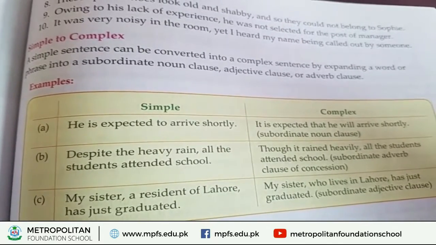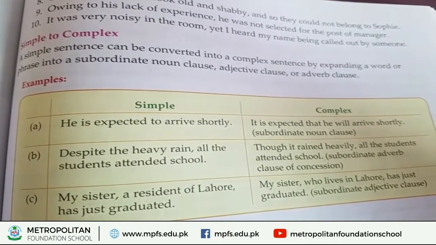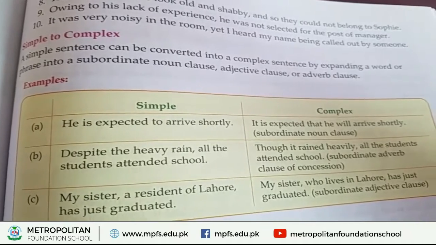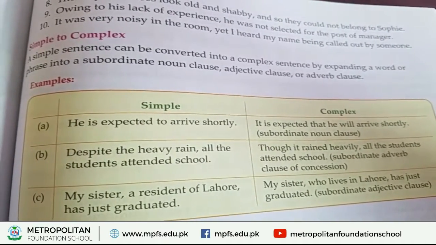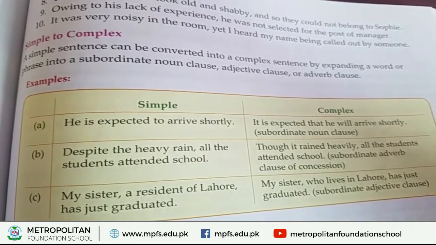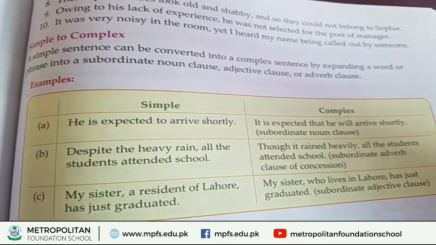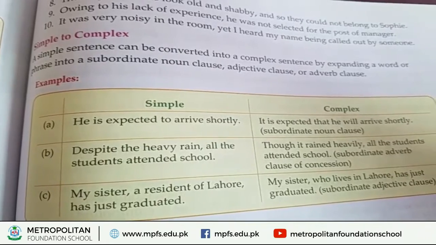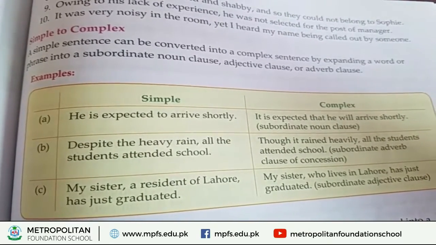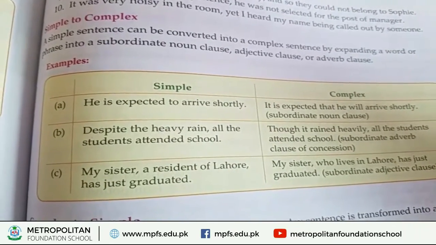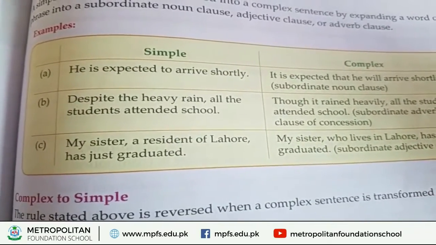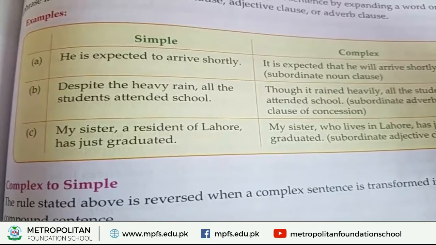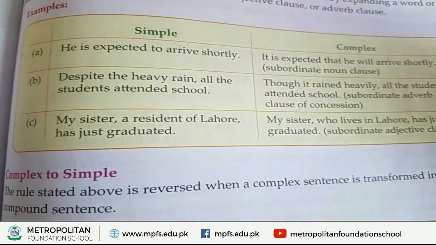Means if we are changing a sentence from simple to complex, we can convert it by expanding the word. We can use the subordinate noun clause, adjective clause or adverb clause. We can understand this by example.